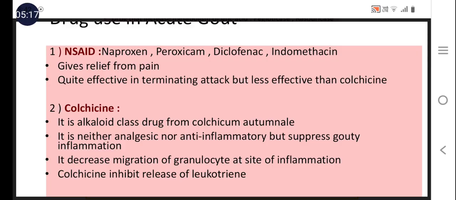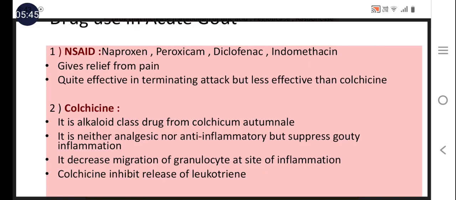Second is colchicine. Colchicine is an alkaloid drug obtained from Colchicum autumnale, and this drug is used in the treatment of cancer also, because it causes metaphase arrest. Along with this, it is used in treatment of gout because it decreases the migration of the granulocytes to the site of inflammation.